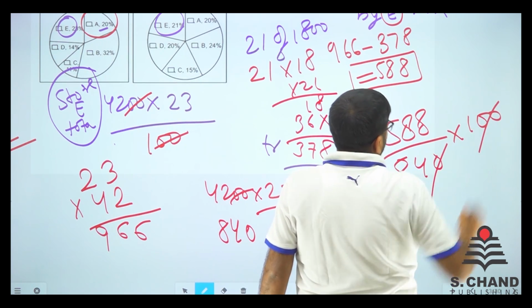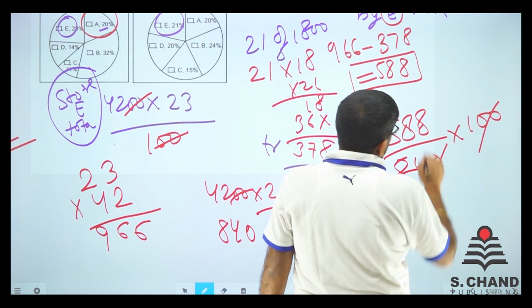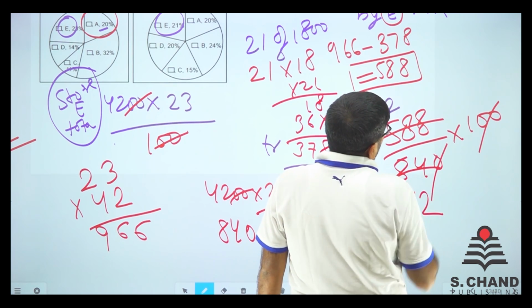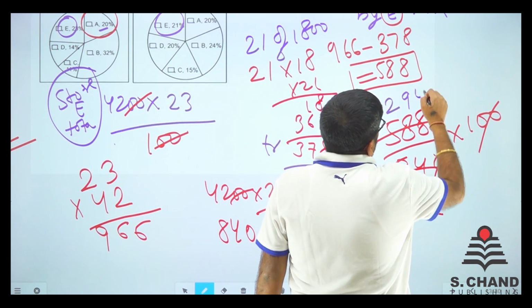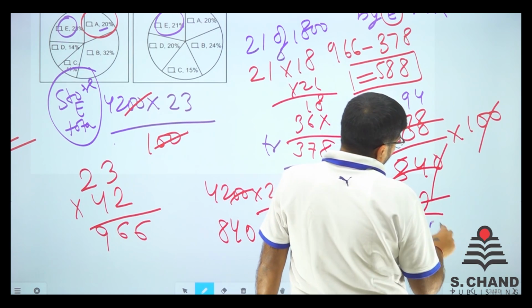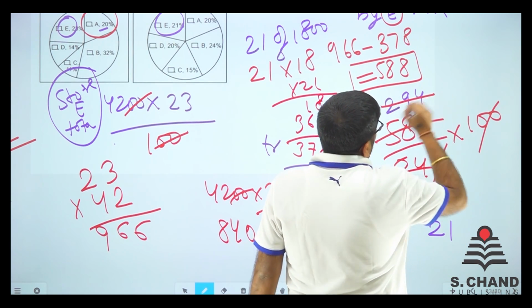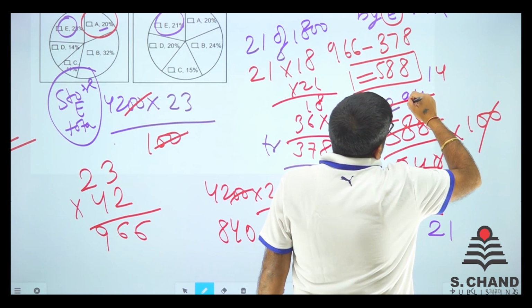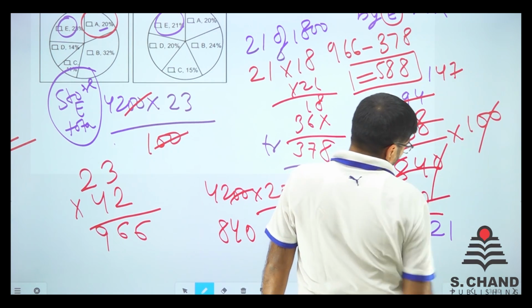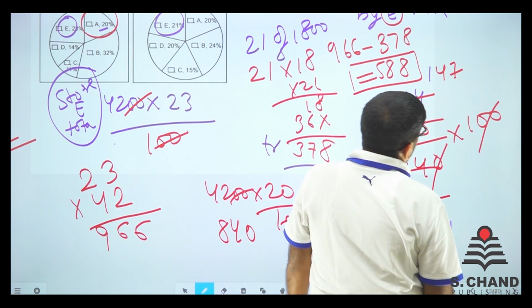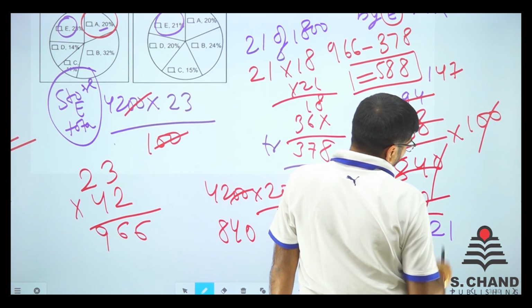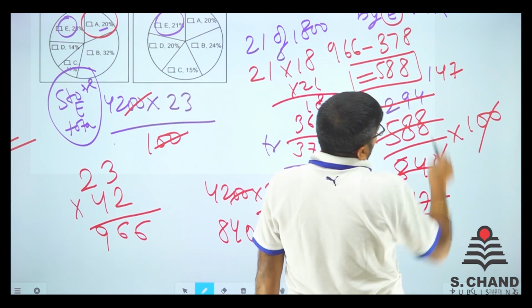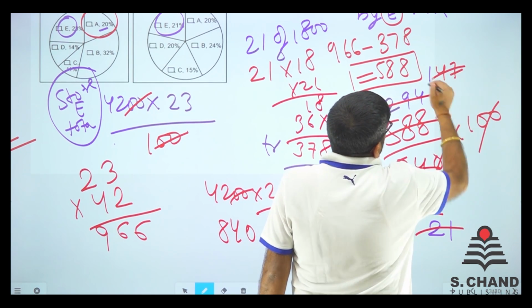So 0 gets cancelled. Now it is 42 and it is like 2 times, then 18 is 9 times and 8 is 4 times. Now divide it like 21 and here we go. We have 1 time, then 4 time and then 14 is 7 time. So 147 divided by 21. By any chance 21 into 7. 7 ones are 7, 7 twos are 14. So it is like 7.